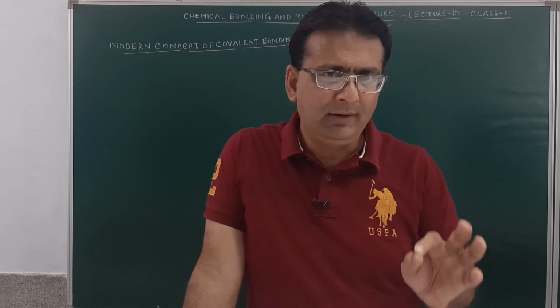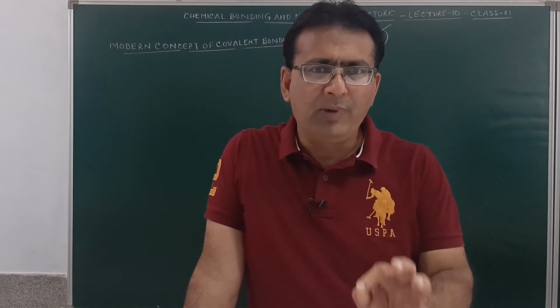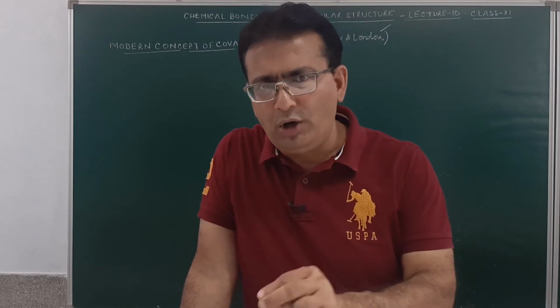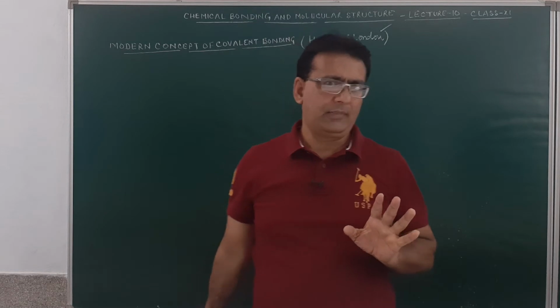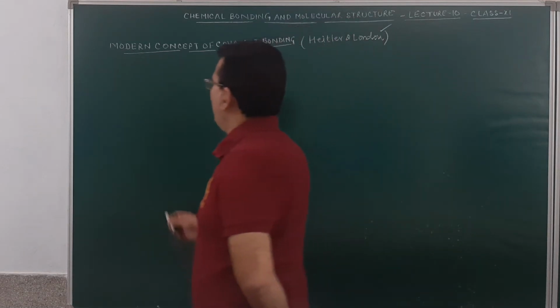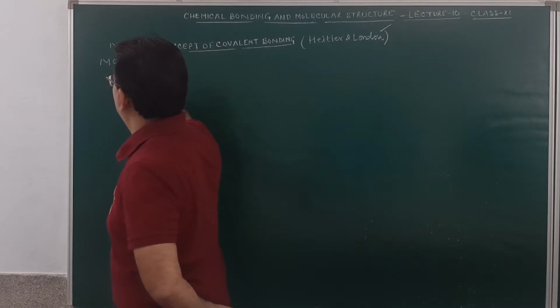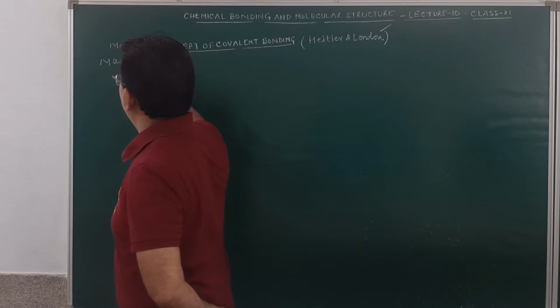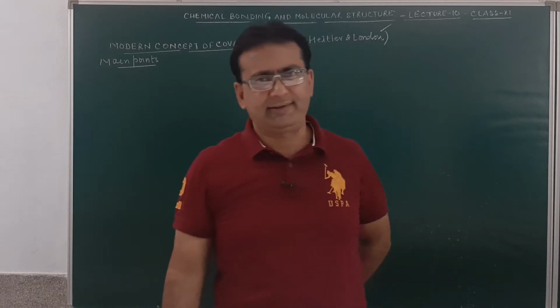The first one is that the covalent bond is formed by the overlapping of the atomic orbitals.